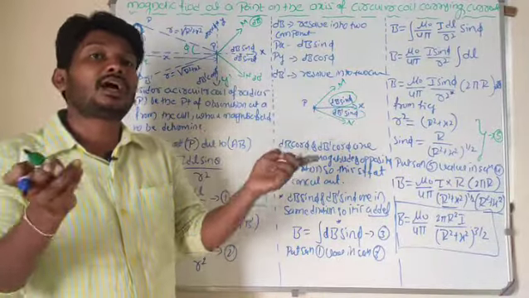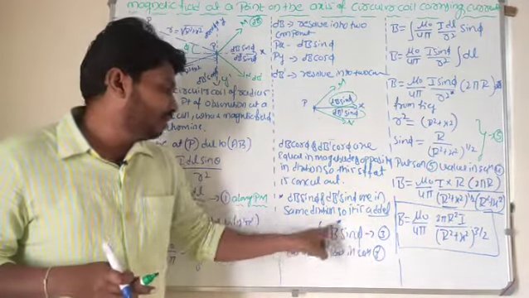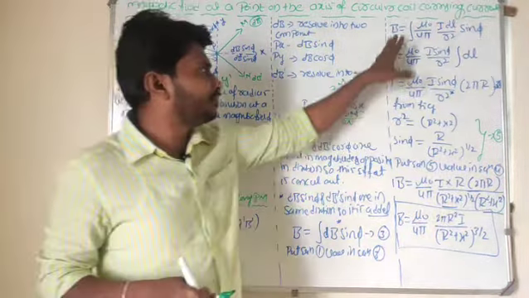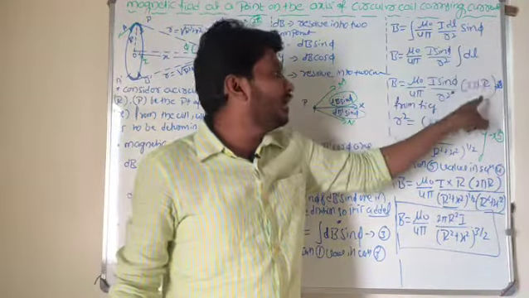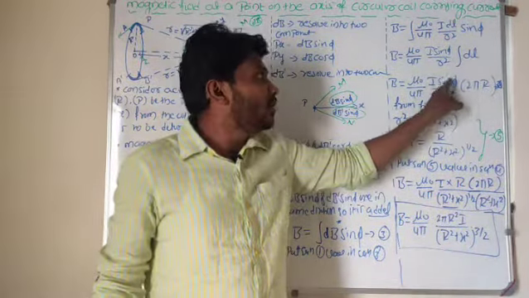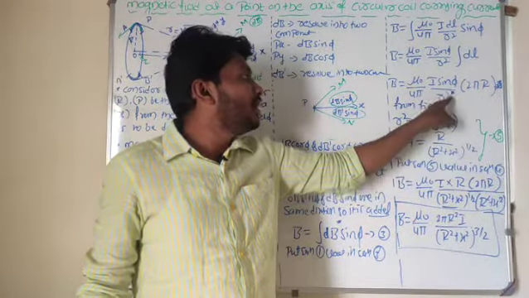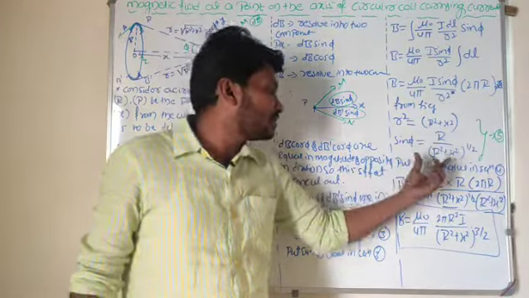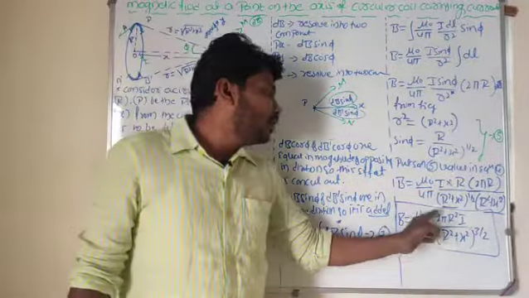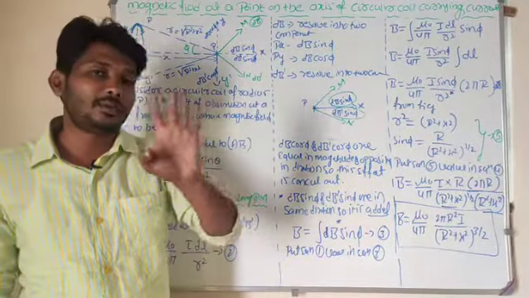In order to make the addition, I will use summation or integration. B is equal to integration of dB sin phi. Wherever dB is there, I will take mu naught by 4 pi I dL by r square. Integration of dL is nothing but L, the circumference of the circle, which I can take as 2 pi r. Wherever sin phi is there, I will take r divided by r square plus x square whole to the power of 1 by 2. Wherever r square is there, I will take r square plus x square. The remaining thing will be mathematical calculation. Finally, I will get mu naught by 4 pi, 2 pi r square into I divided by r square plus x square whole to the power of 3 by 2.